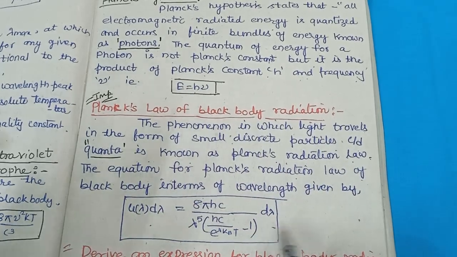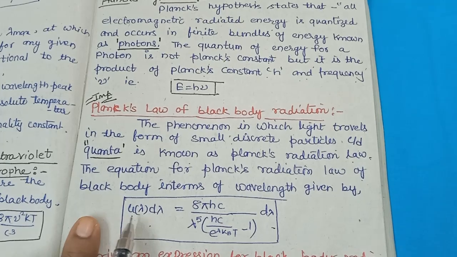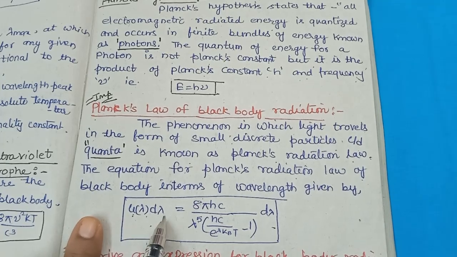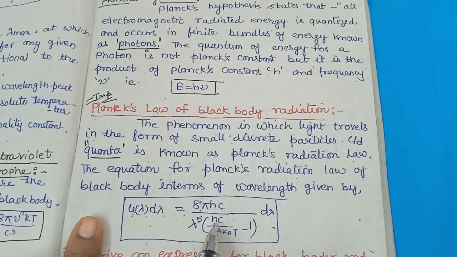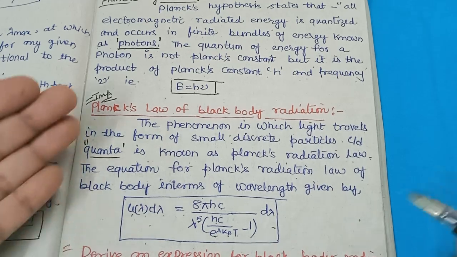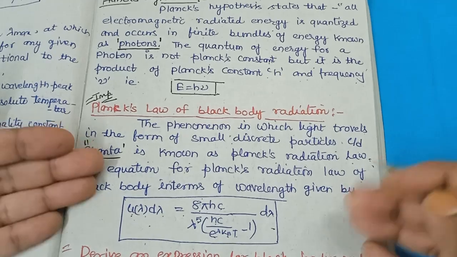According to this law, we have u lambda d lambda equal to 8 pi hc upon lambda to the power 5, 1 upon e to the power hc upon lambda kT minus 1, d lambda. So we have to write this.